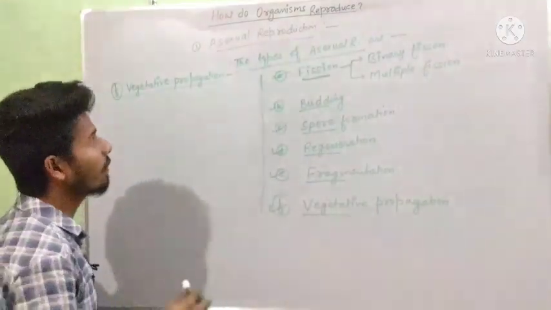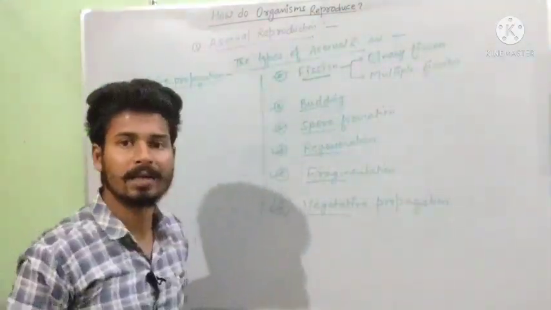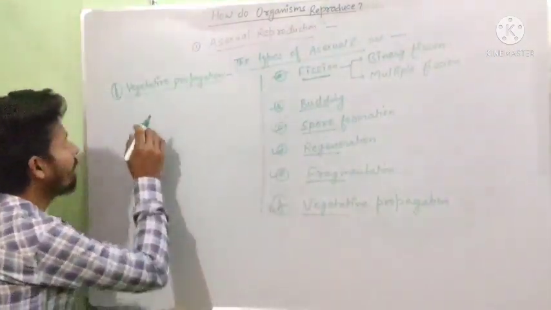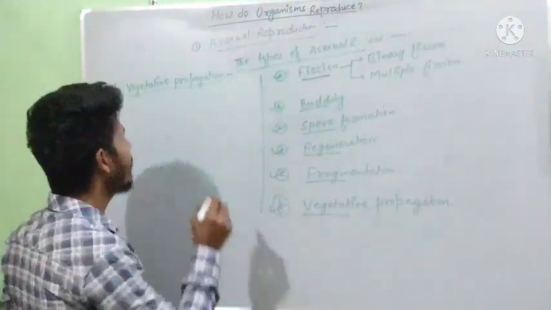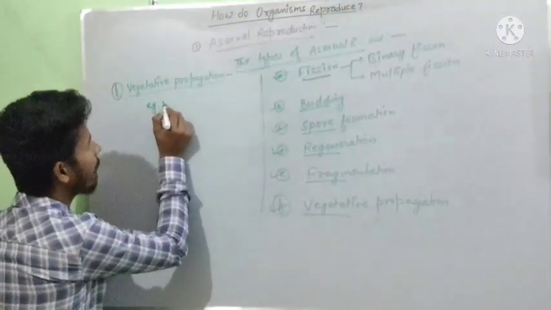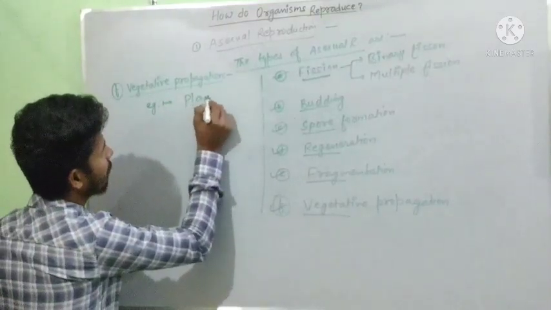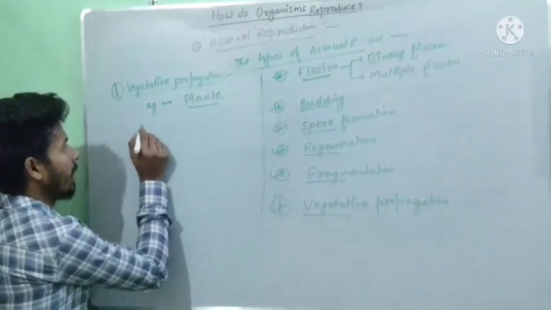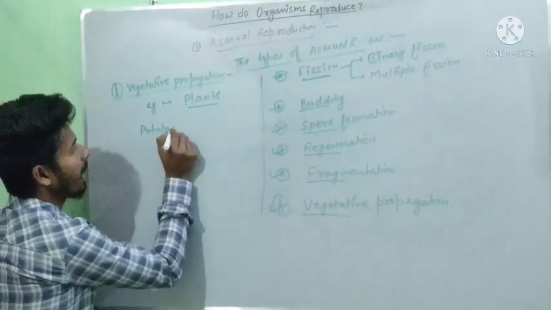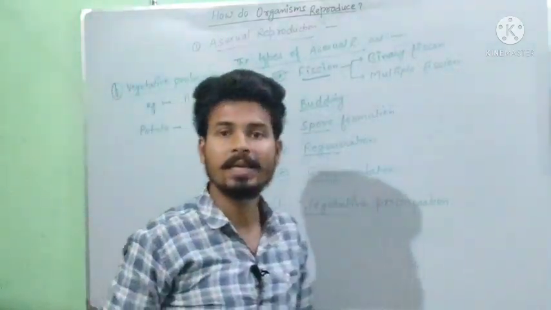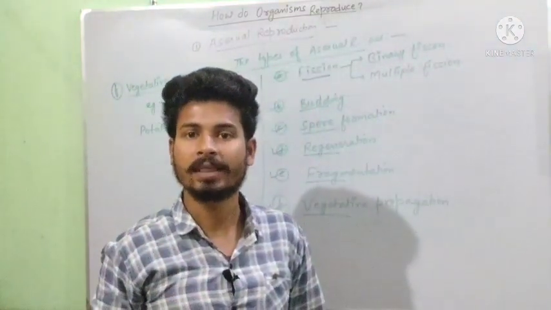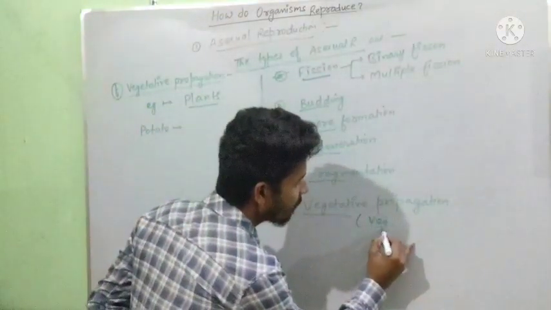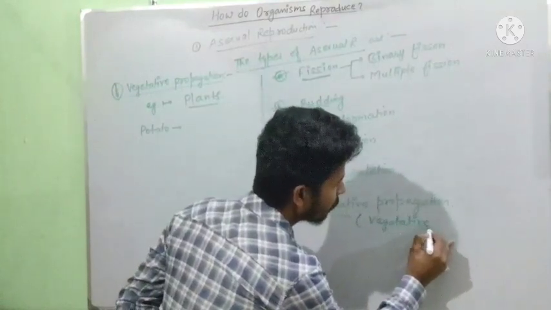The last method under asexual reproduction is vegetative propagation, and this method is generally shown by our plants. If we talk about vegetative propagation, we have example plants, and under plants we will take potato as an example. Vegetative propagation is shown by a special structure that is called the vegetative propagule.